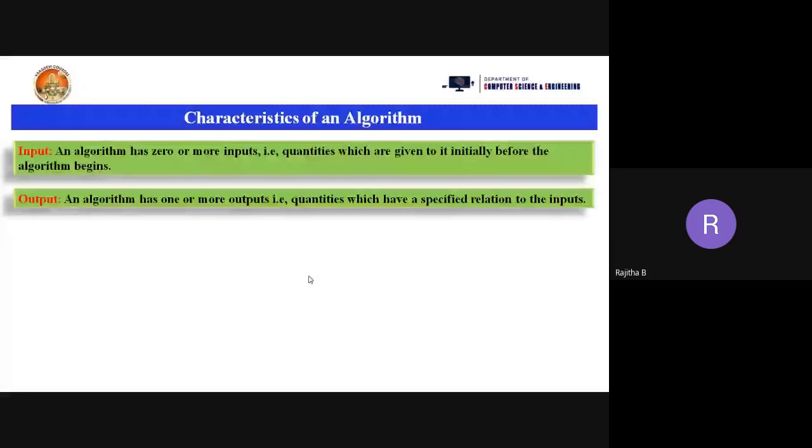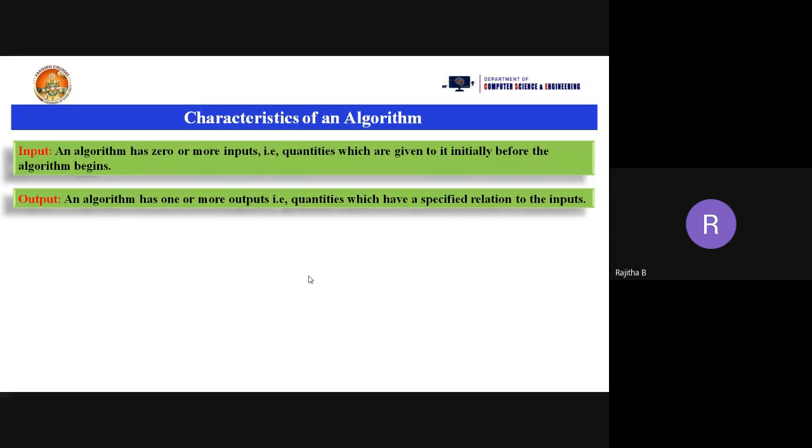Suppose I take a single statement hello, I'm not giving any input through a variable, but I display the statement using a print statement. Then we get at least one output on the monitor. The output is the quantities which have a specified relation to the inputs. Based on the input, we are getting the output. So this is the second characteristic of an algorithm.